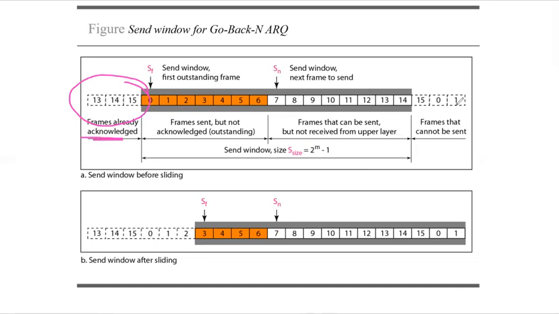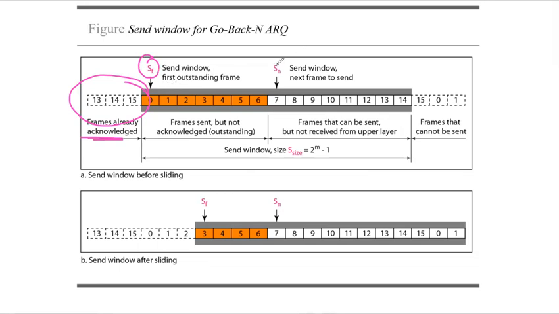So window basically is not a real window, it is just an imaginary thing to understand this protocol, and we call these variables by different letters or alphabets. So basically the variable defining the size and location at any time. So we have first SF. What is SF? It is the send window and the first outstanding frame. So in the window, the first frame which needs to be acknowledged is the SF.